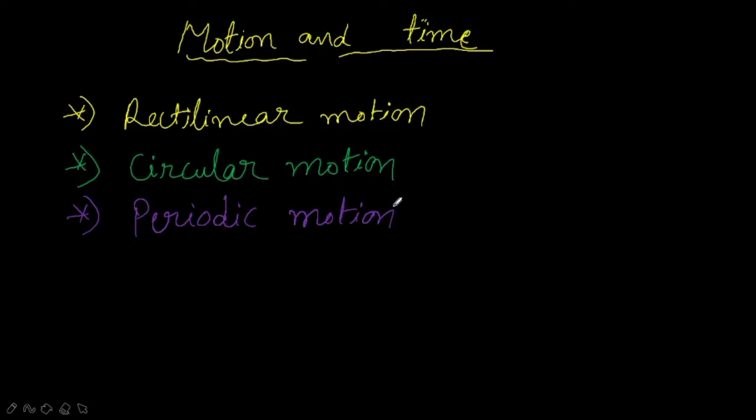Now just now we said there are three types of motion, whatever we learnt in the previous class. But then how do we say which is moving fast and which is moving slow? Do we have any method to say that? Yes. Whenever an object is moving, we compare it with another.